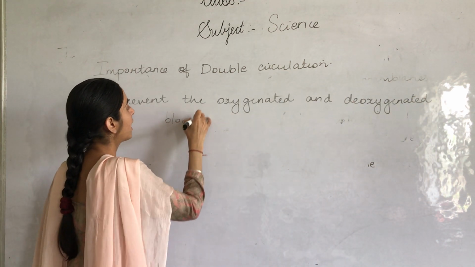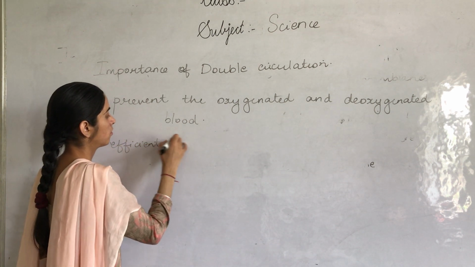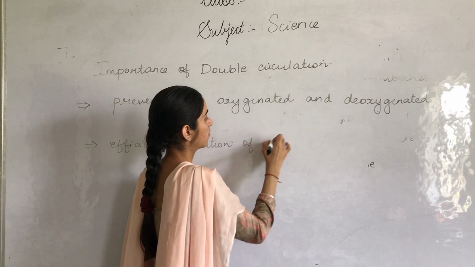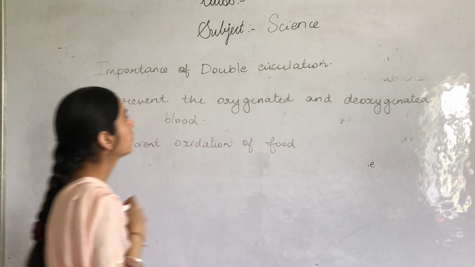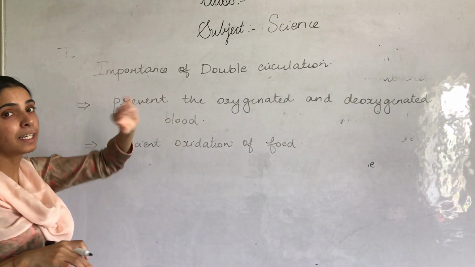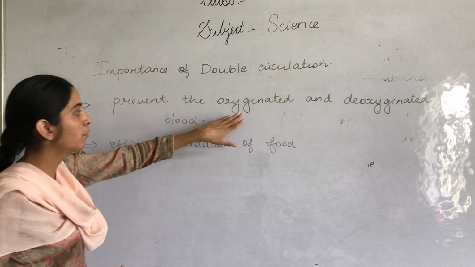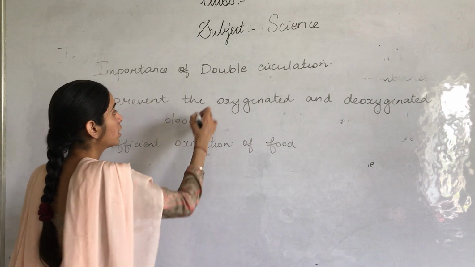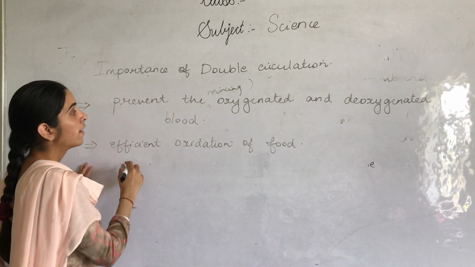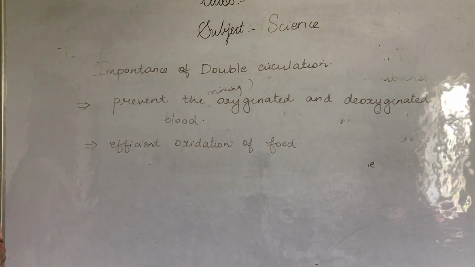Secondly, it allows efficient oxidation of food. So why is there double circulation in humans or in animals? Firstly, it prevents the mixing of oxygenated and deoxygenated blood, or we can say the mixing of pure and impure blood.